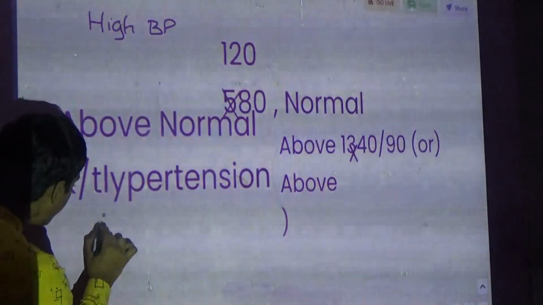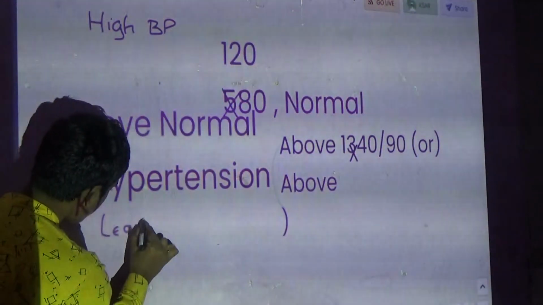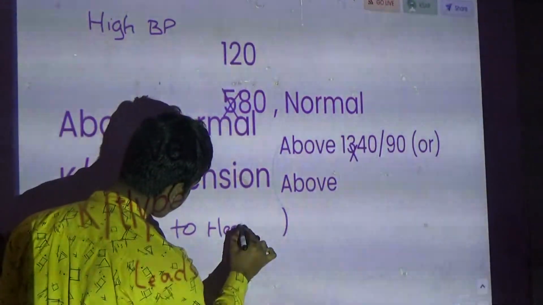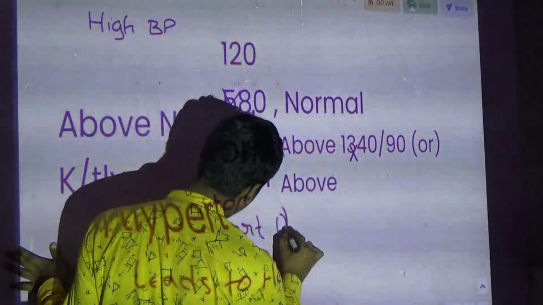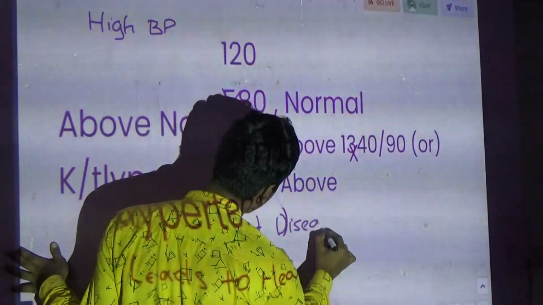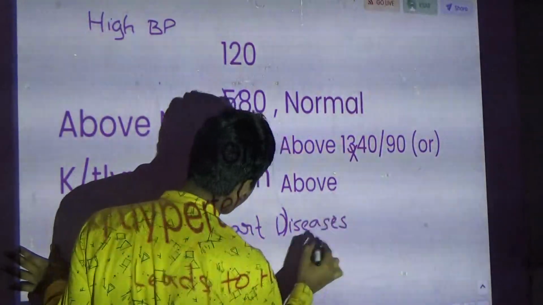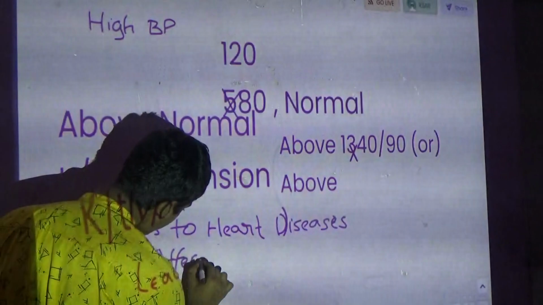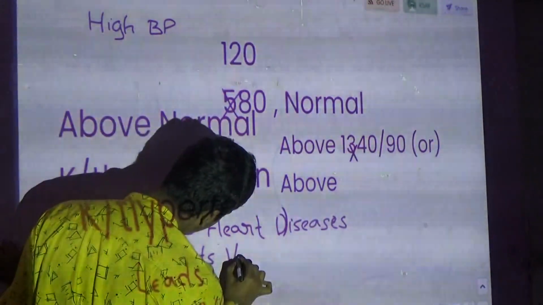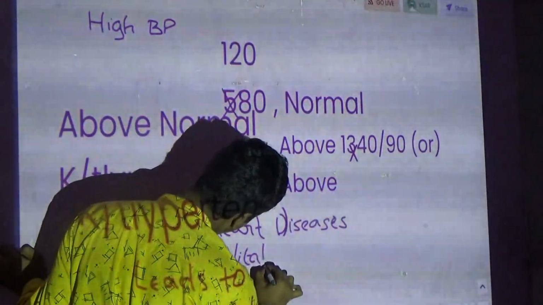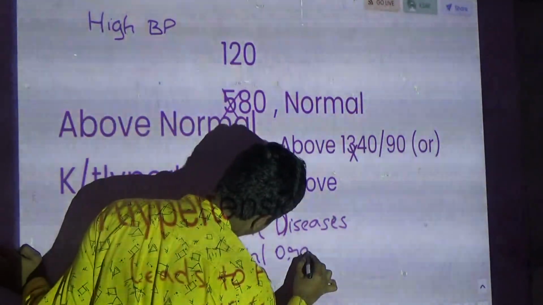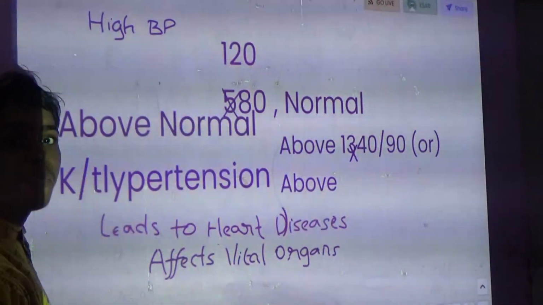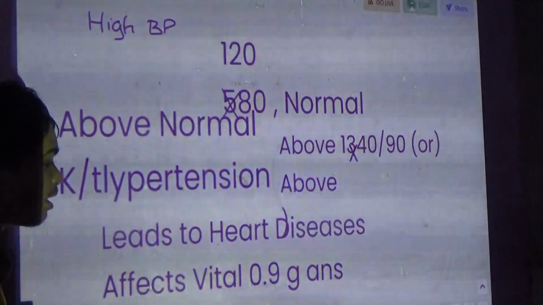What does it lead to? It leads to heart diseases and affects, what does it affect? It affects vital organs. Okay, it affects vital organs. See about the high BP.